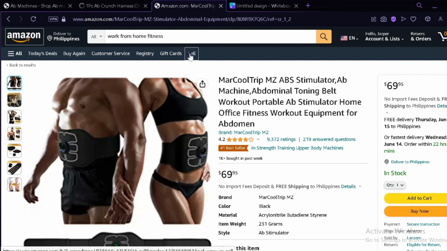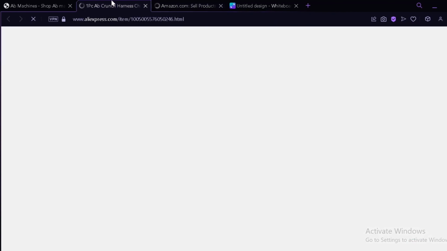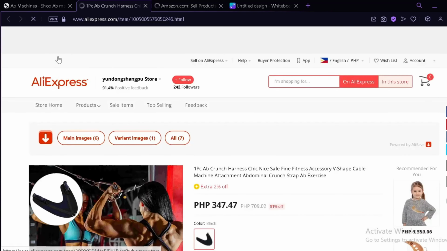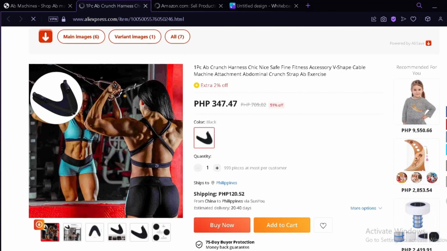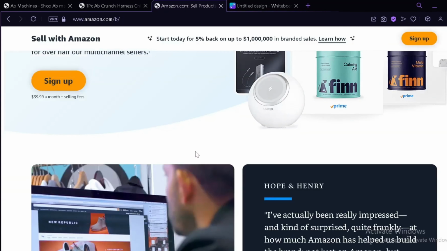I'm going to open this, and now what you're going to do is you're first going to set up your Amazon store in Amazon. You are simply going to set it up when you're going to add your products. So when you're going to add your products, now you're going to go to AliExpress over here. Then you're going to copy the title in this section, copy it entirely, paste it on your Amazon products page,